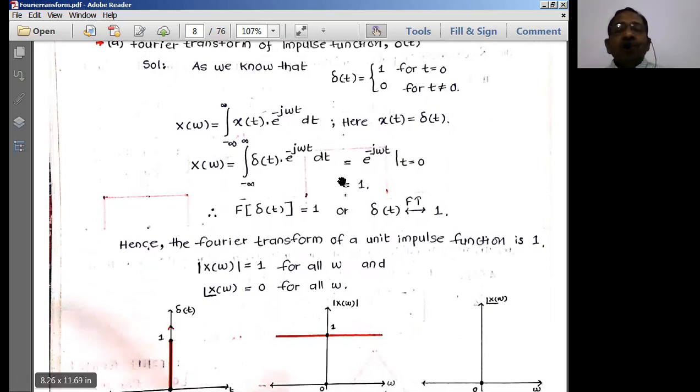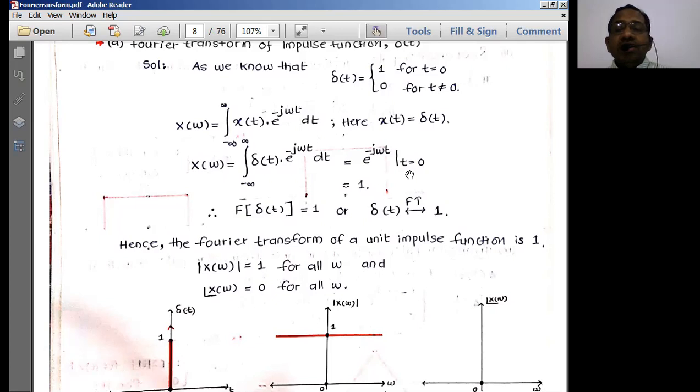Now we apply the Fourier transform to such a signal. What is the result we get? That is an important result for us, a very important concept. What is the formula for the Fourier transform? X of omega is the integral of x of t e power minus j omega t dt. Here x of t is equal to delta of t. So x of omega is the integral of delta of t e power minus j omega t dt. What is delta of t? It is definitely 1, so I can represent it as 1.